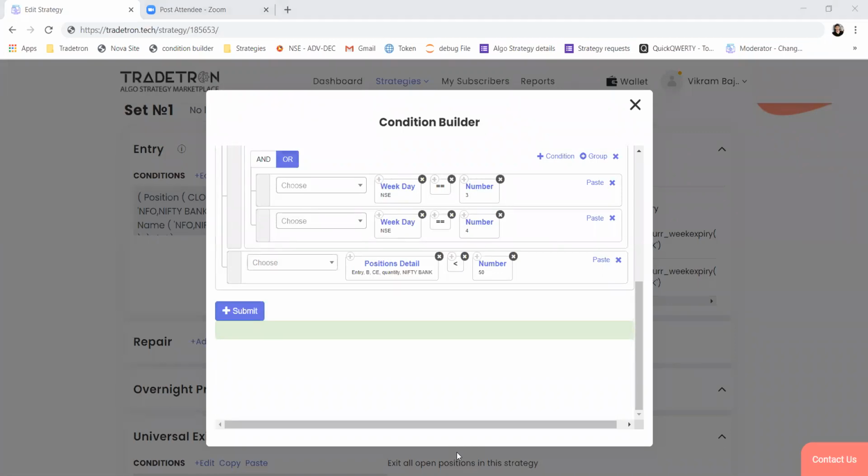Yeah, position detail will be at strategy level, not at set level. So in that case, instead of comparing it with zero, you can just check whether the total traded quantity is less than or equal to some number. So this way you can manage the count of entry to be satisfied.